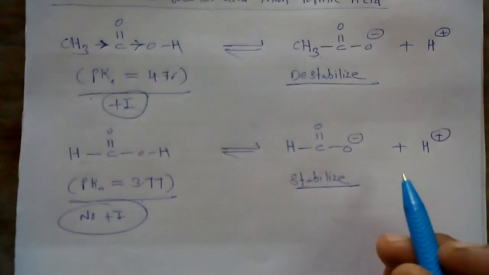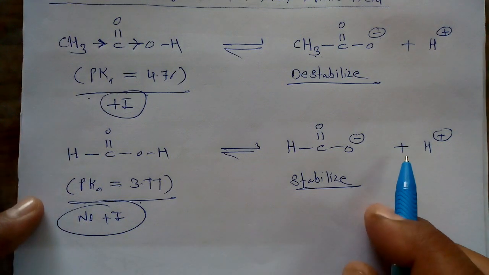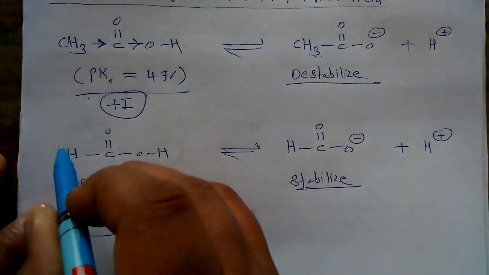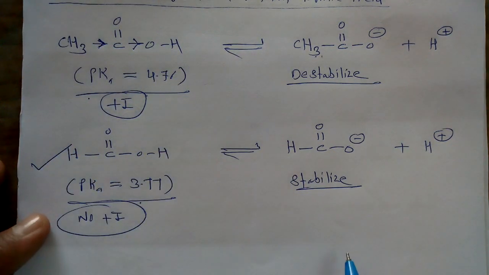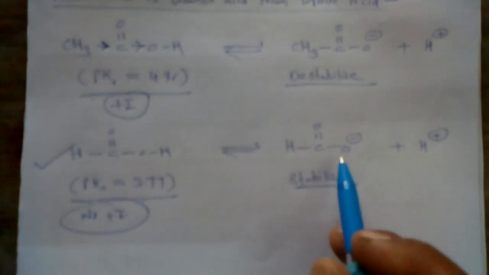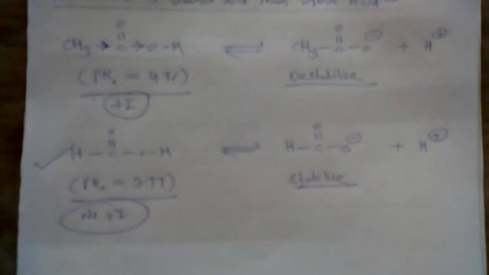Since the stability of this conjugate base is more as compared to the first, we can say that indirectly formic acid is the stronger acid as compared to acetic acid due to the more stability of the conjugate base of formic acid.